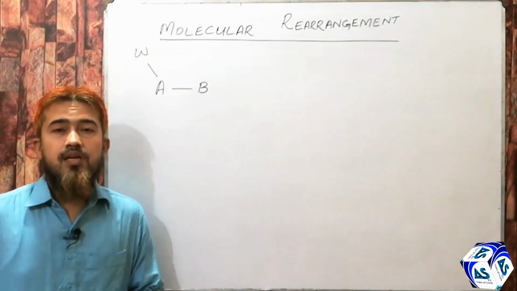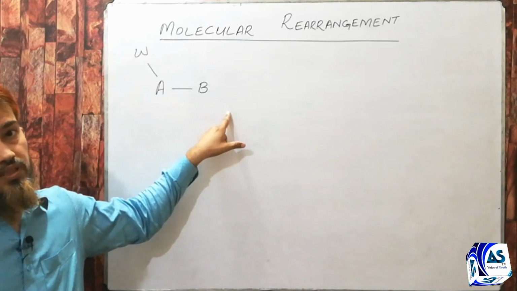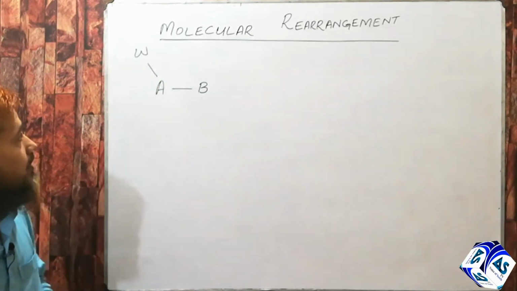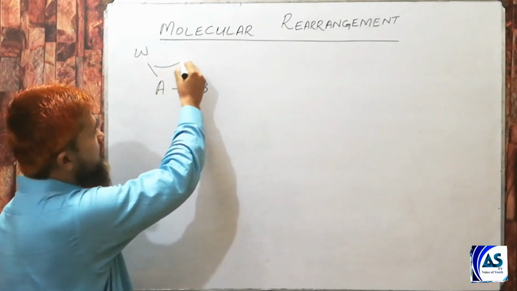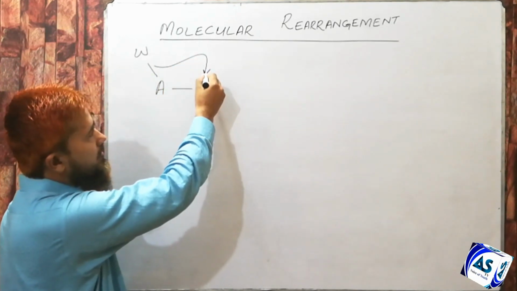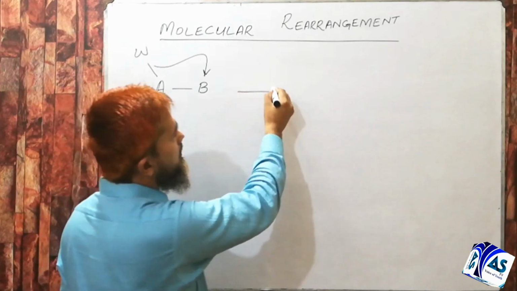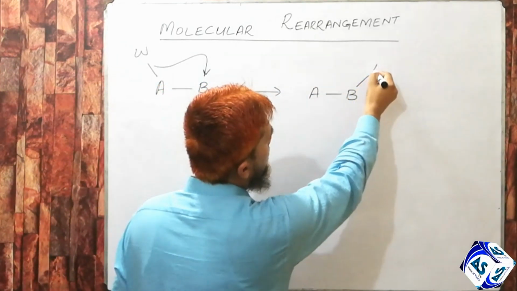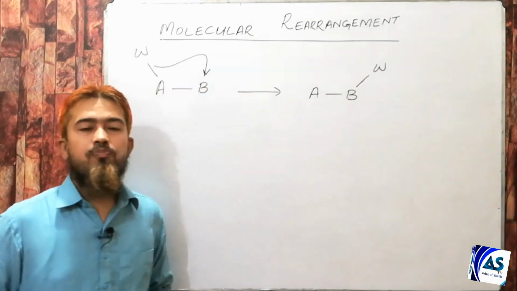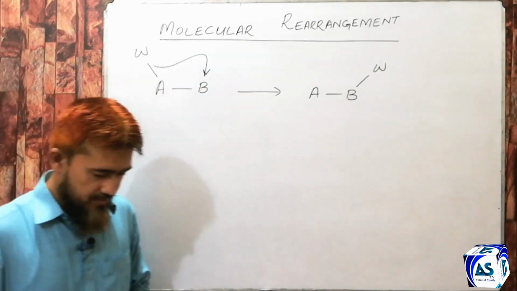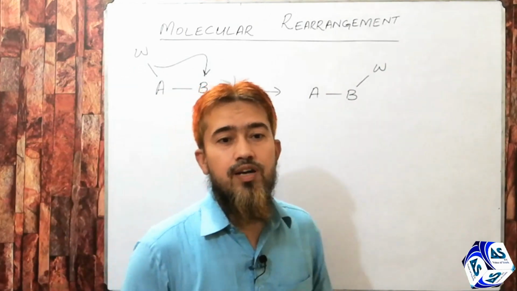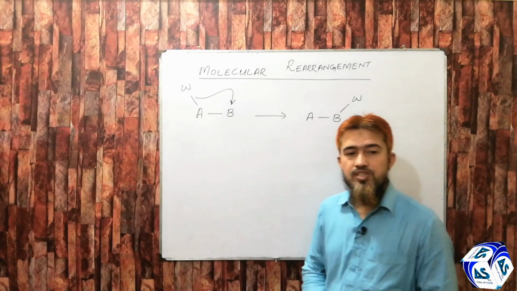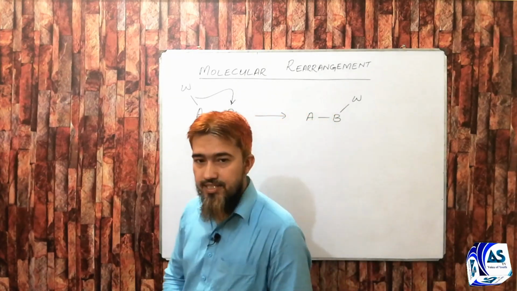These are three atoms. Atom A is connected to B and it is also connected with atom W. If W changes its place from A to B, or it shifts from A to B, the resulting molecule will be this one, and this type of process is known as rearrangement, and further it is known as 1-2 rearrangement. There are some rearrangements which take place over longer distances.